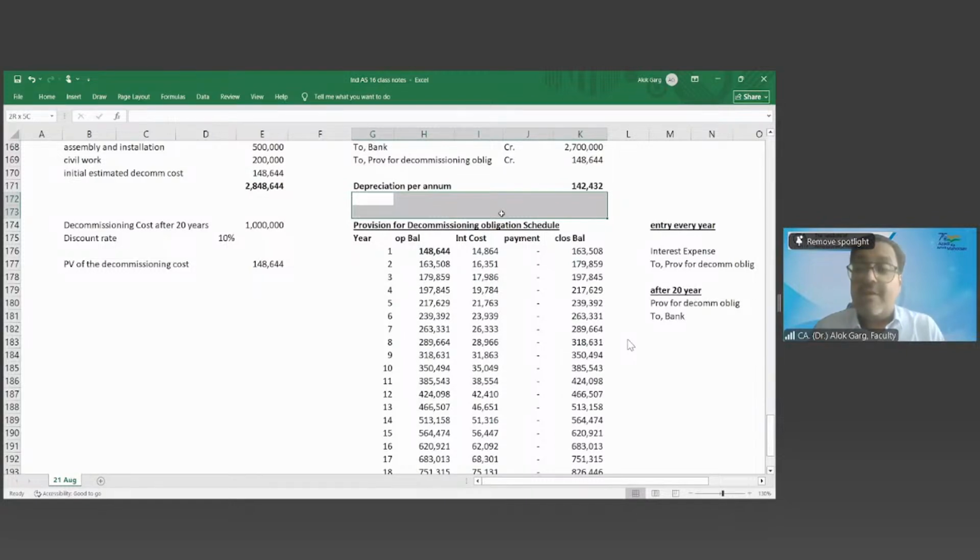So see, as I told you, if the inspection cost is a normal, small cost, and it is not a fixed kind of cost, you are not going to capitalize. And I have also shown you one example from a large listed company, Indigo Airlines. In certain industries, inspections are a major component, and major expenses have to be incurred.